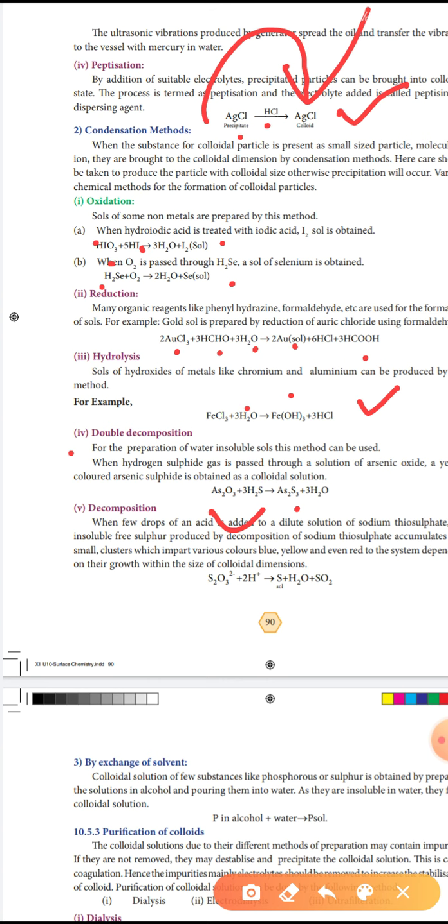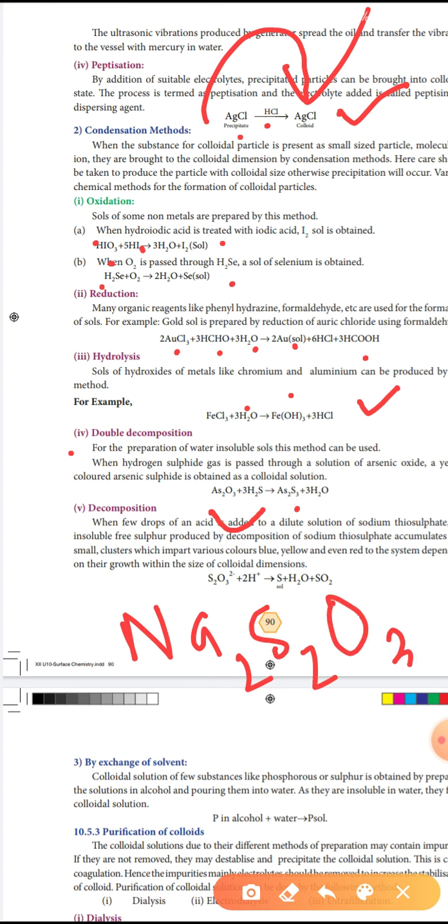Next chemical property is decomposition. When a few drops of acid are added to a dilute solution of sodium thiosulfate, Na2S2O3, the Na is removed, leaving the S2O3 compound. The acid can be, for example, HCl or H2SO4 or HNO3.